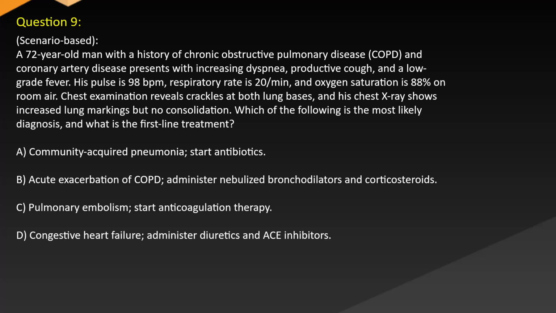Question 9, scenario-based. A 72-year-old man with a history of chronic obstructive pulmonary disease, COPD, and coronary artery disease presents with increasing dyspnea, productive cough, and a low-grade fever. His pulse is 98 bpm, respiratory rate is 20 per minute, and oxygen saturation is 88% on room air. Chest examination reveals crackles at both lung bases, and his chest X-ray shows increased markings but no consolidation. Which of the following is the most likely diagnosis and first-line treatment?